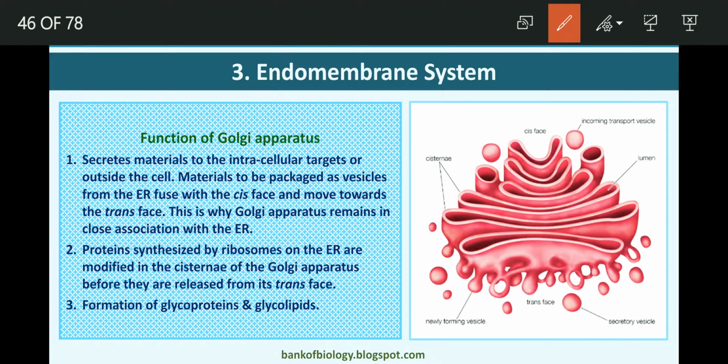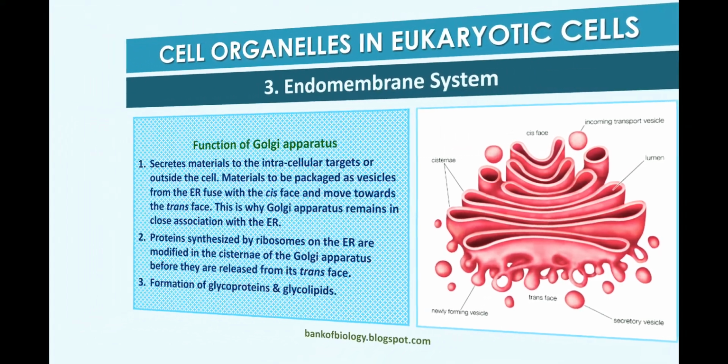Due to this, the Golgi apparatus remains in close association with the endoplasmic reticulum. Proteins synthesized by ribosomes on the endoplasmic reticulum are modified in the cisternae of the Golgi apparatus before they are released from the trans face. Formation of glycoproteins and glycolipids occurs in the Golgi apparatus.